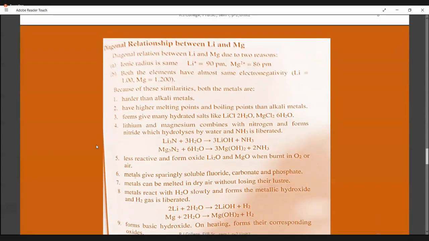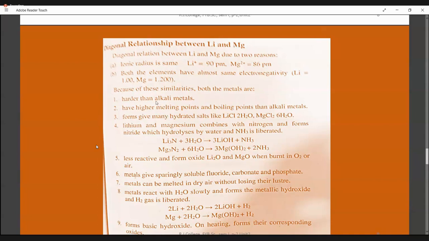Okay. So lithium and magnesium, as I told you, is a diagonal pair. This pair exhibits a diagonal relationship. You see their sizes, ionic radius. Of course, one is in group 1, therefore the oxidation state is +1. The other is in group 2, so +2 oxidation state. Even if their ionic charges are different, their size is almost similar, 90 pm and 86 pm. So the ionic radius is the same. They will have the same electronegativity and the same polarizing power. Because of these three similarities, they exhibit certain common physical properties.